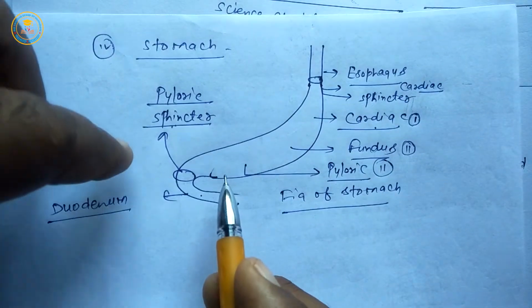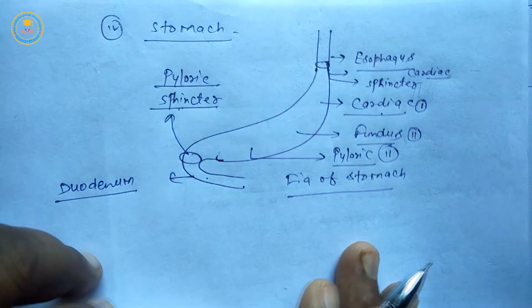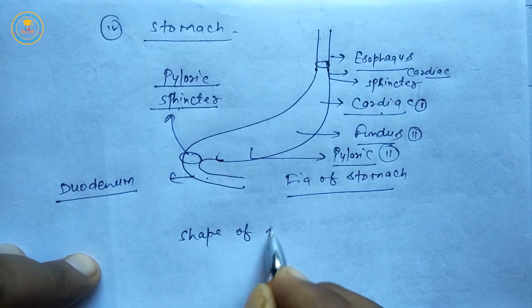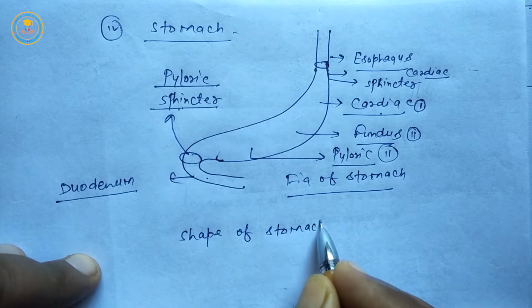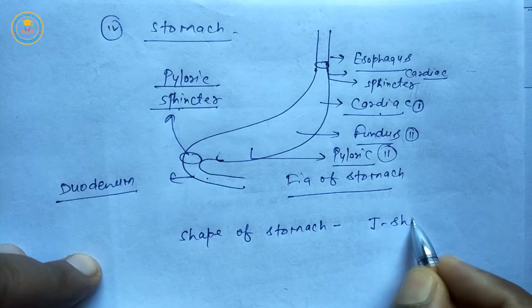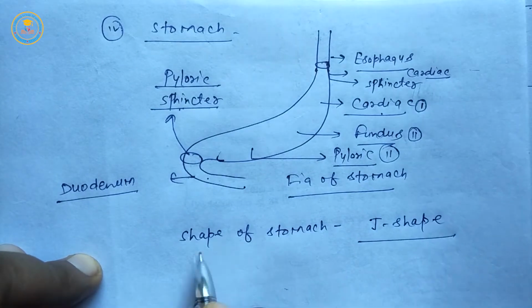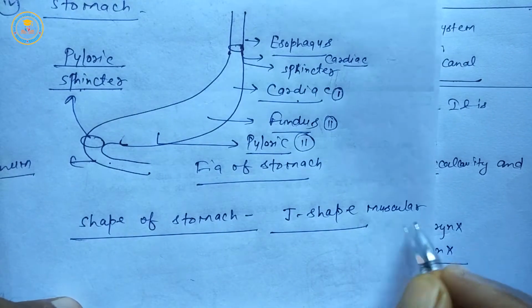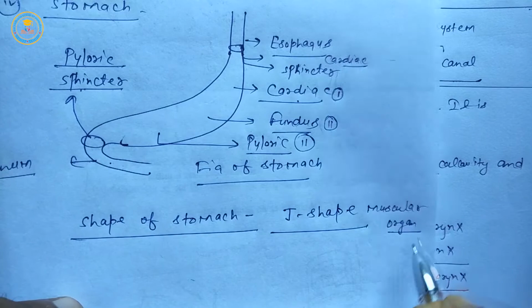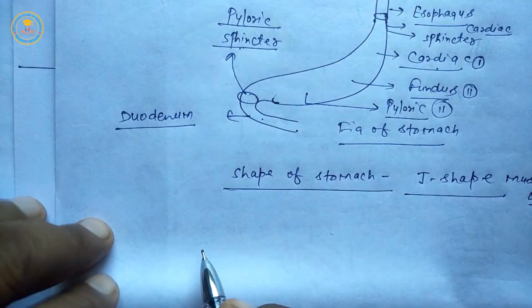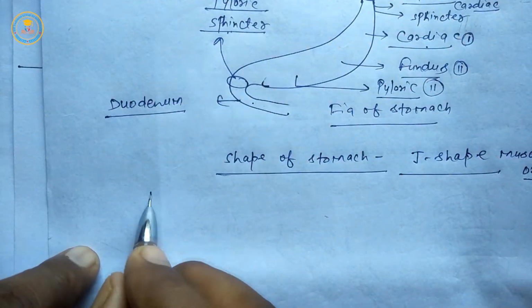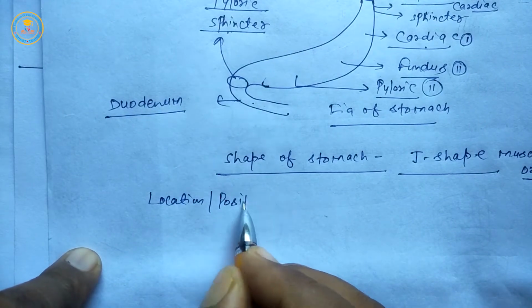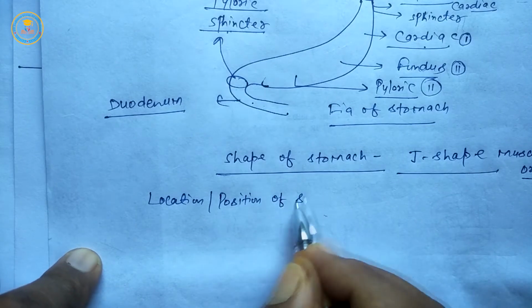First, the shape of stomach is J shape. It is a muscular organ or muscular structure. Second is the location or position of stomach.